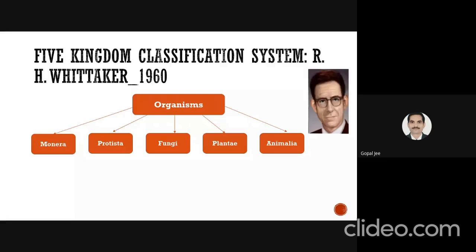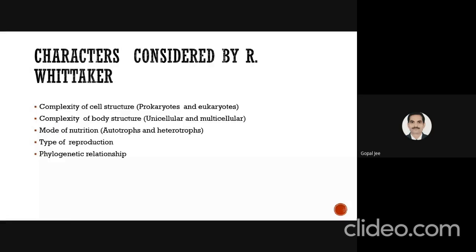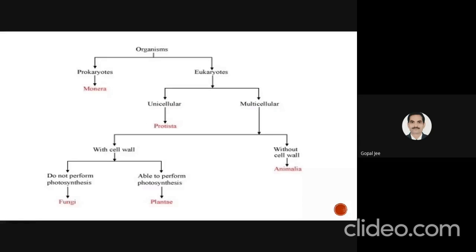He considered these characters: complexity of cell structure, whether the cell is prokaryote or eukaryote; complexity of body structure, whether unicellular or multicellular; the mode of nutrition, whether the organism is autotroph or heterotroph; the type of reproduction; and the phylogenetic relationship. He classified organisms into two main categories, prokaryotes and eukaryotes.